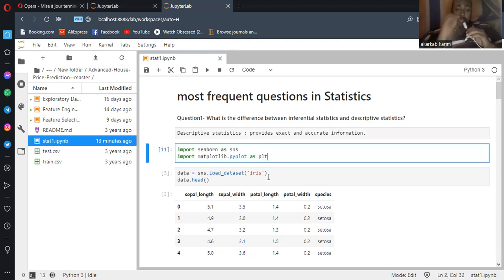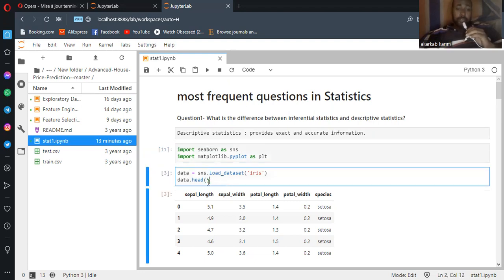I import Seaborn. I create a variable called data equal to sns.load_dataset, and I give it the iris dataset, which is a famous one also. I call just the top five records here.